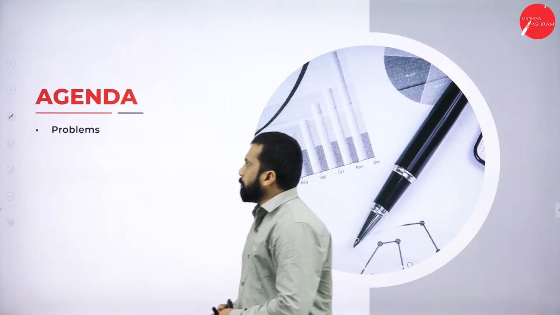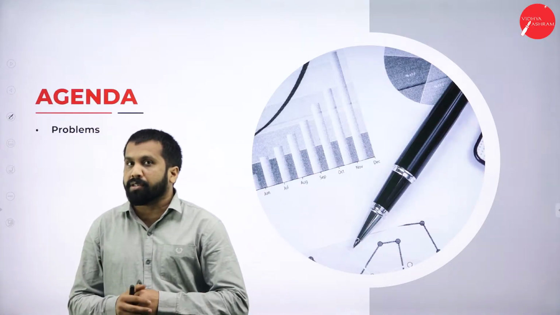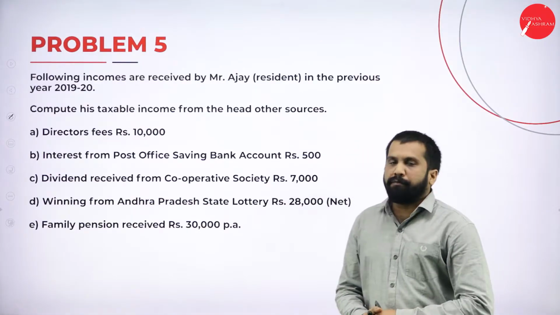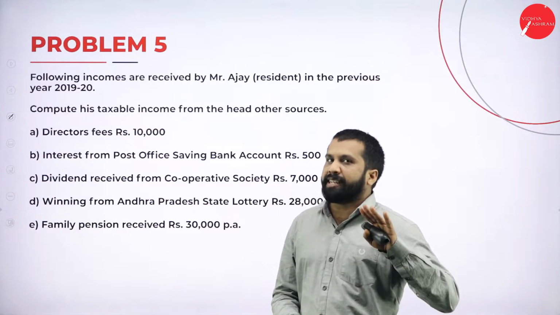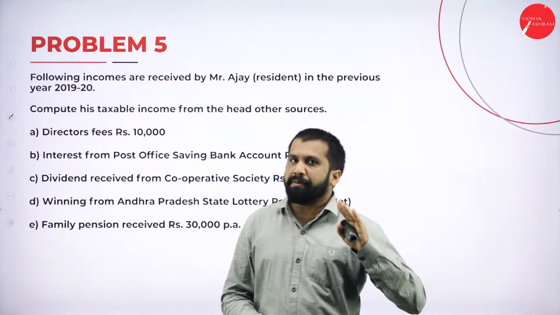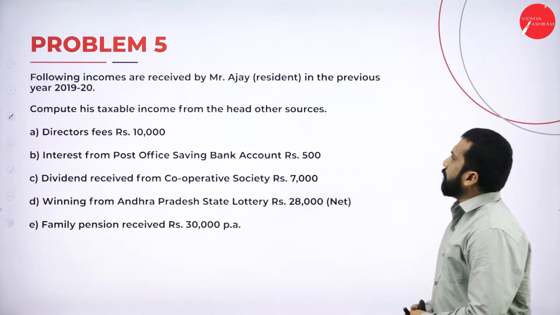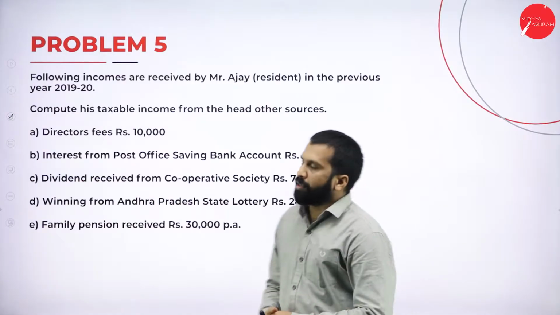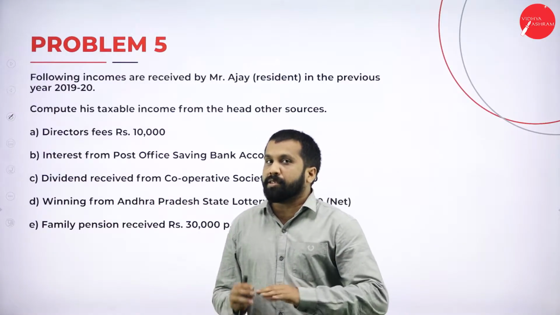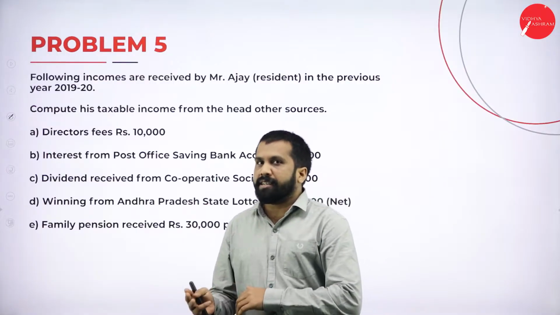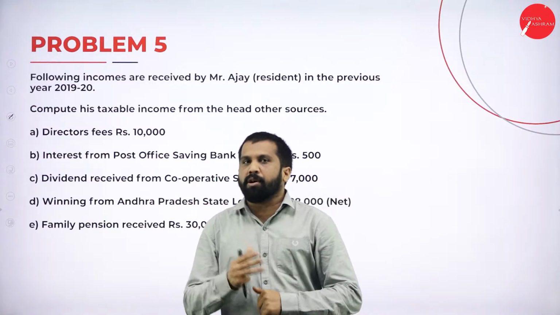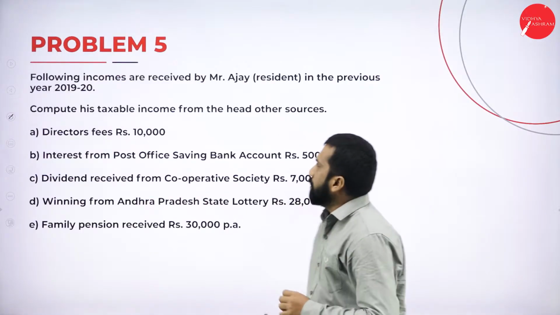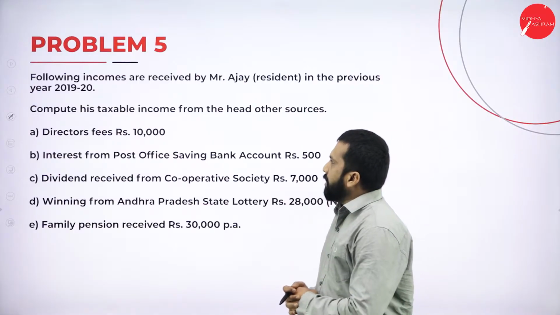The agenda is very simple. We will work out problems on income from other source. So your problem number 5, we have done 4 problems and now we are doing problem number 5. In this, the following incomes are received by Mr. Ajay, a resident in the previous year. Whatever problems we are doing, it is not HUF or anything other than individual. So all the problems we are doing are all about individuals. Now, compute his taxable income.